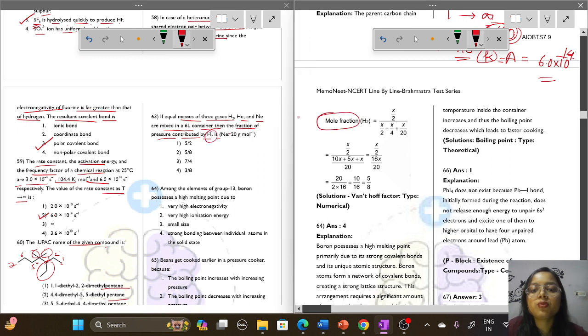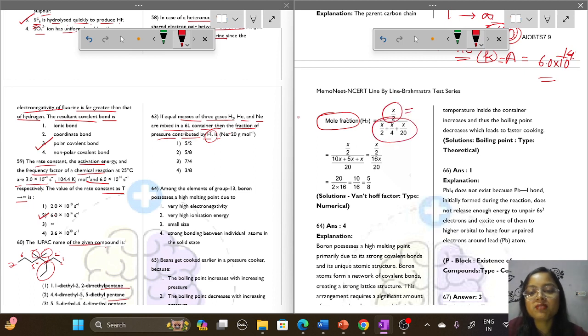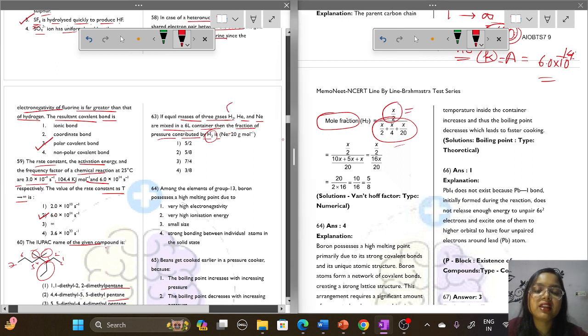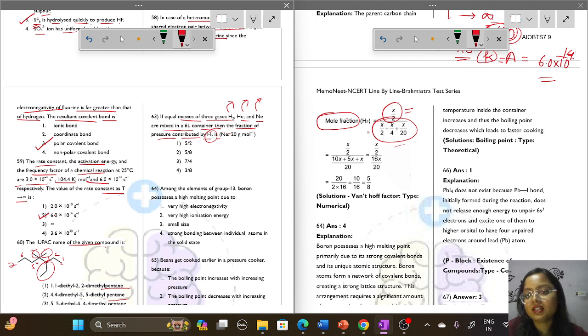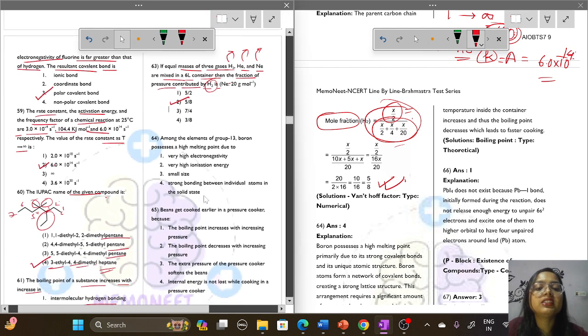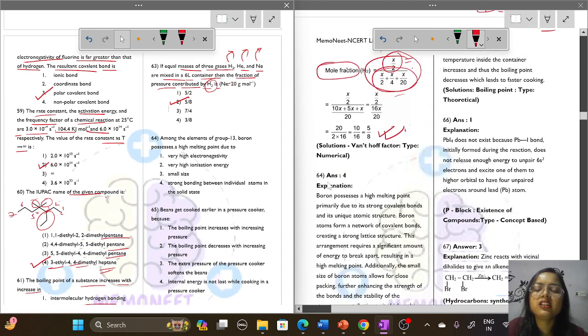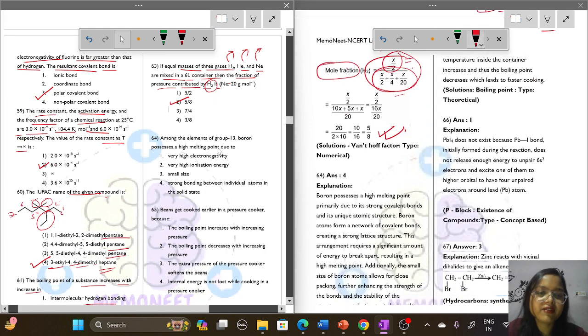So for the mole fraction of H2, what we have to do is take the number of moles of hydrogen divided by the total number of moles. We have calculated the total number of moles for hydrogen, helium and neon. By equating this, we get the answer as 5 by 8. Option number 2, 5 by 8, is the correct option. This is only a solving part, so you can solve it on your own.